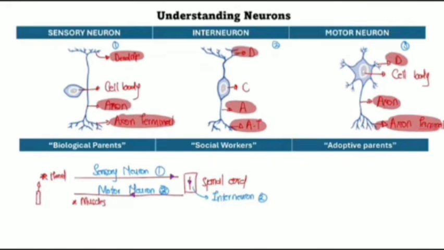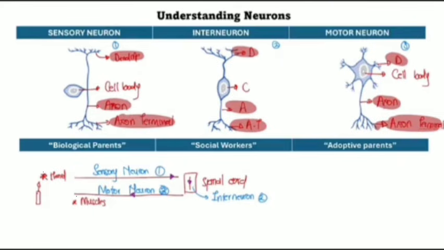But if you look at the position of the cell body, it is not the same. So how do you know that in the sensory neuron my cell body is situated right here, in the interneuron it is situated right here, and in the motor neuron it is situated where it is situated? I take the sensory neuron as the biological parents, right?